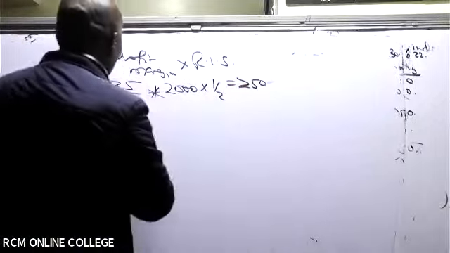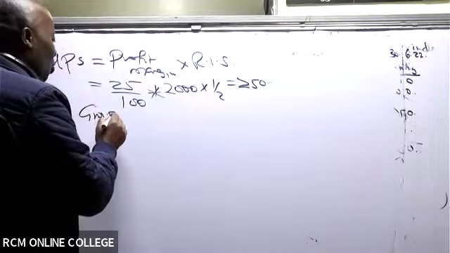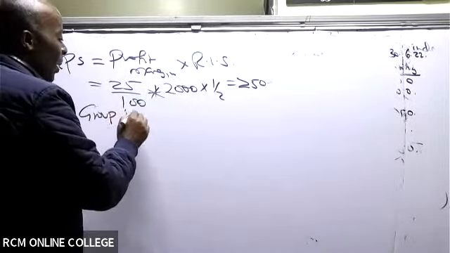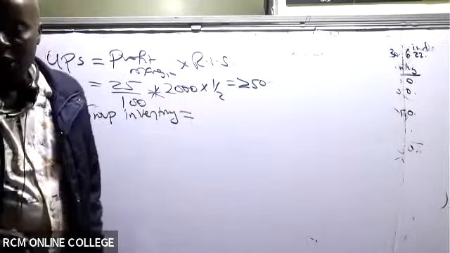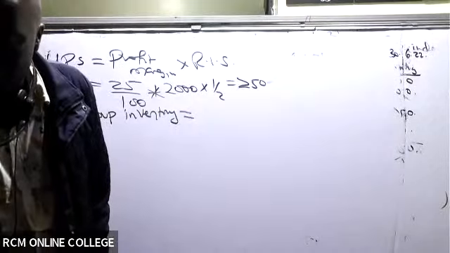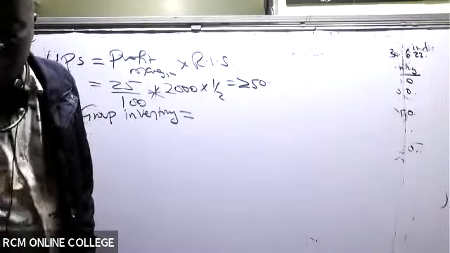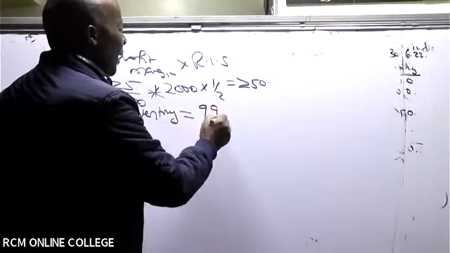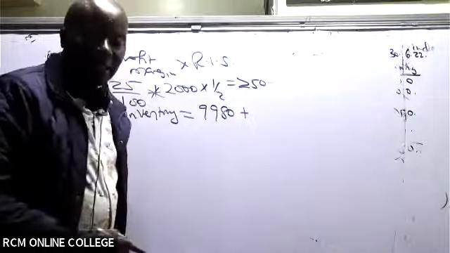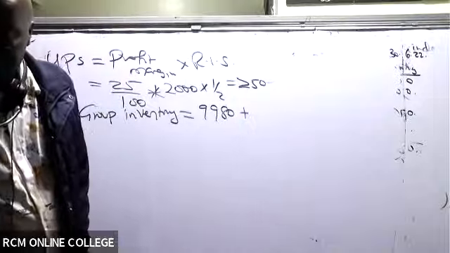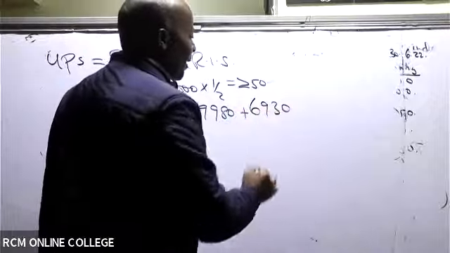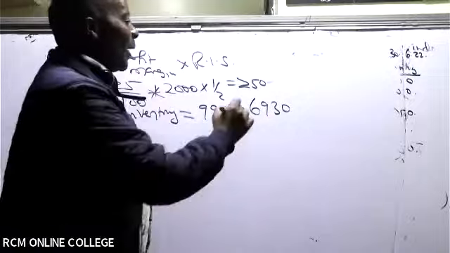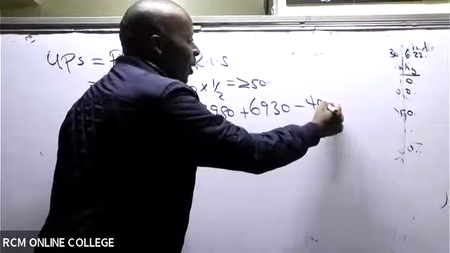So then we go to the group inventory. The one that you should be able to pick from your pro forma. The group inventory should be equal to, we had already added a few things there. The group inventory for the parent was 9980 plus 6930, minus this fake profit of 400.